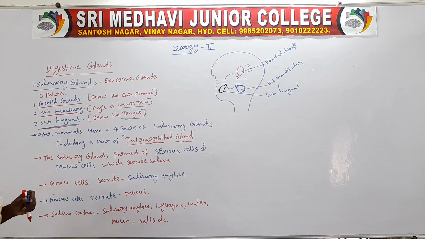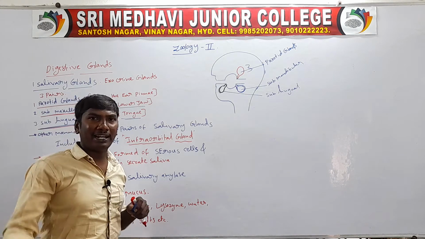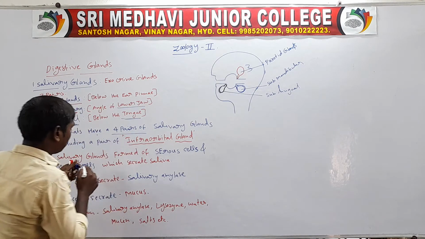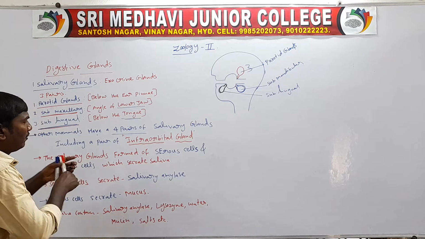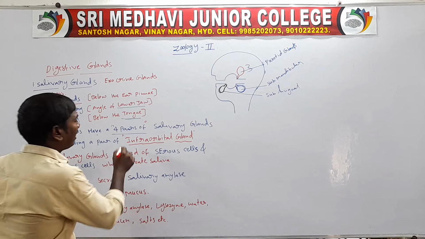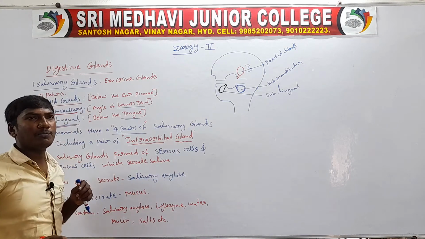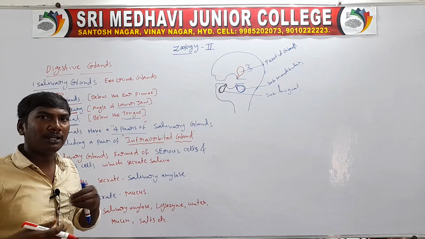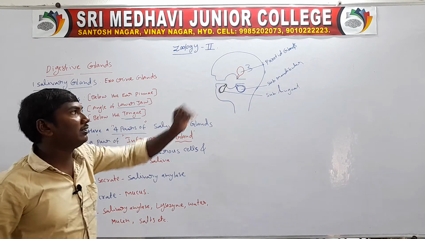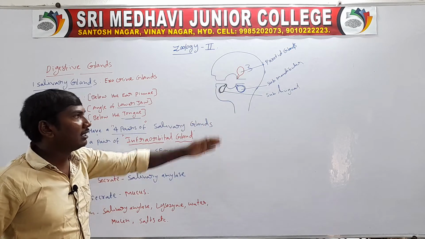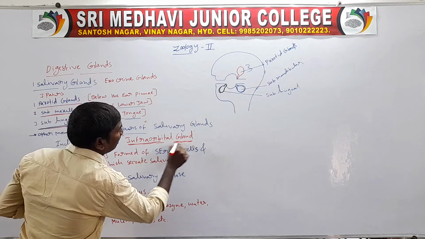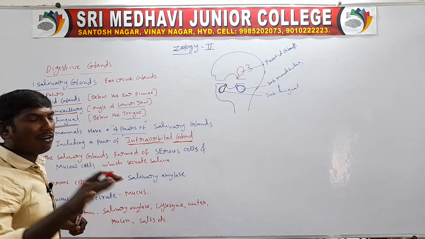Next, other mammals, for example the rabbit. They have four pairs of salivary glands, which include a pair of infraorbital glands. The rabbit contains four pairs: one, the parotid gland; second, the submandibular gland; third, the sublingual gland; and the fourth, the infraorbital gland.